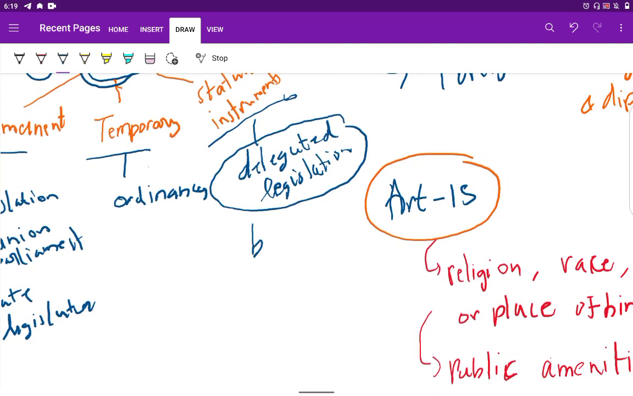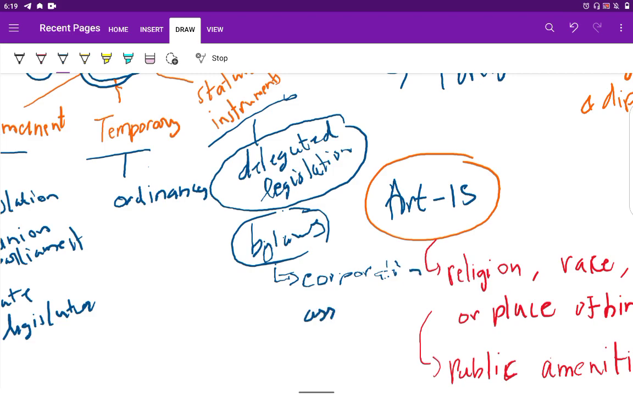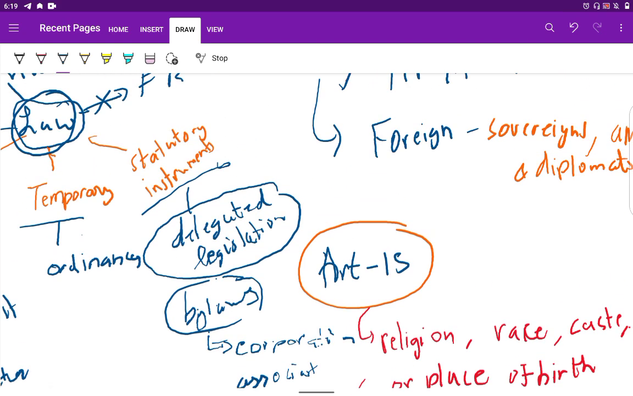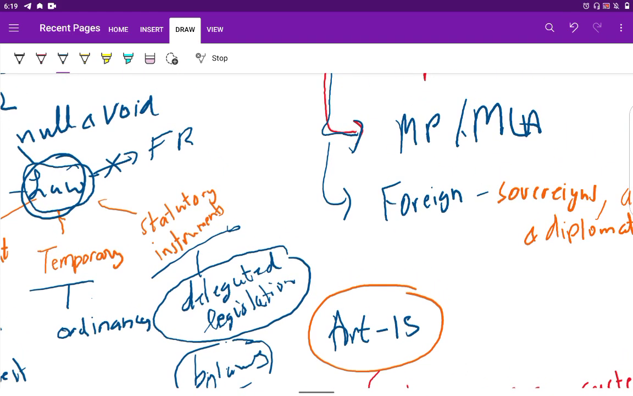Now another is bylaws. What do we mean by bylaws? Bylaws are associated with a corporation or association. Then another is customs. So customs of a society can also come under the purview of law. Okay, if any of these laws is in contravention of the fundamental rights, it shall be null and void.